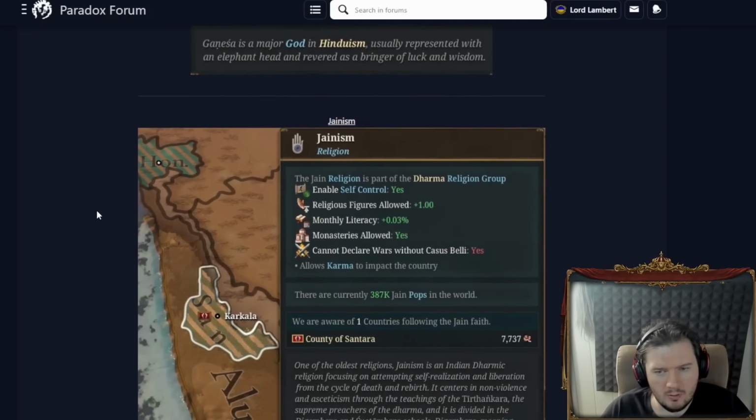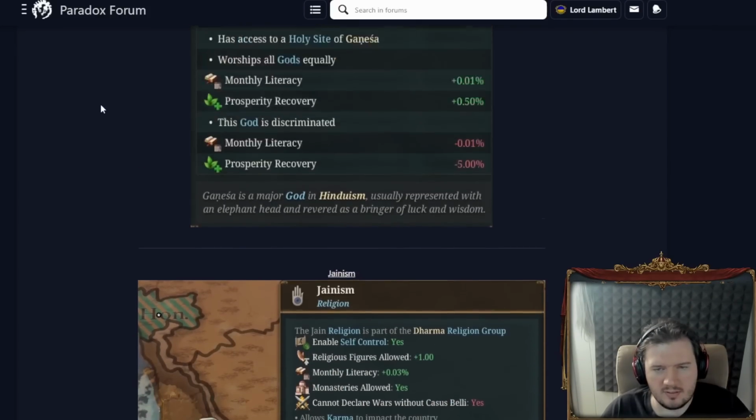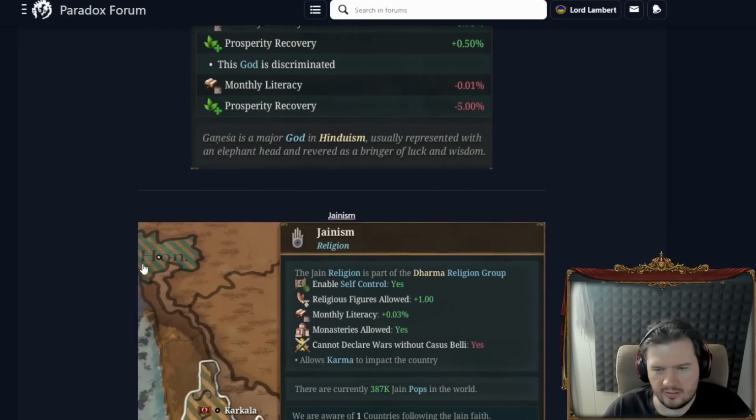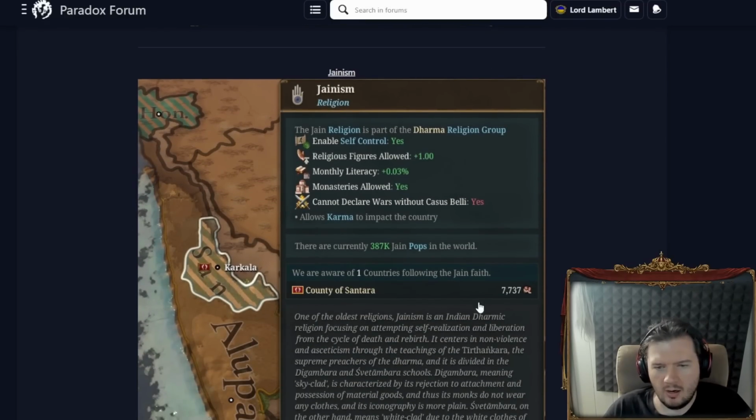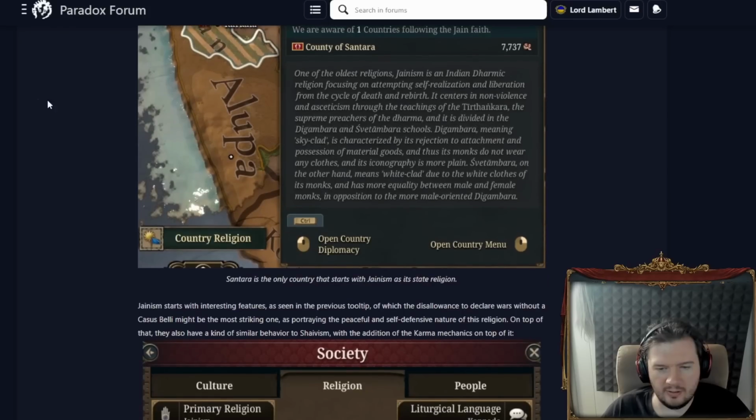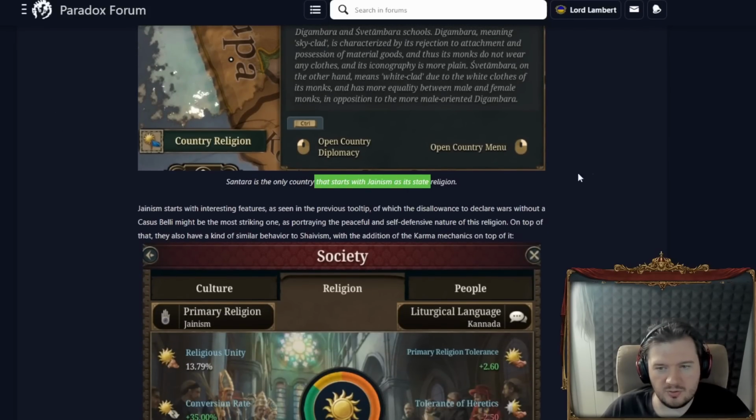Okay. Right, onto Jainism. Hopefully this is a bit easier to read. So, for Jainism, there are only 400,000, and there's only one country with only 7,000. Okay, so this is the only country having Jainism as its primary religion. But there are a bunch of pops elsewhere in India that have those. So, Santara, it's up to you to unite the Jains. Fair enough. It's the only country that starts with Jainism as its state religion.